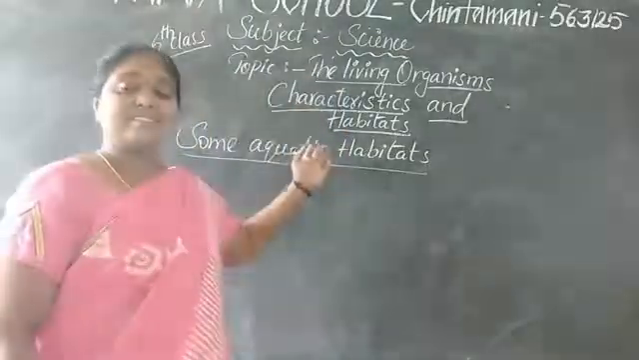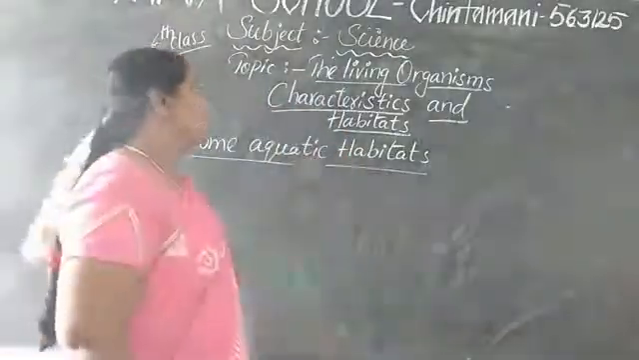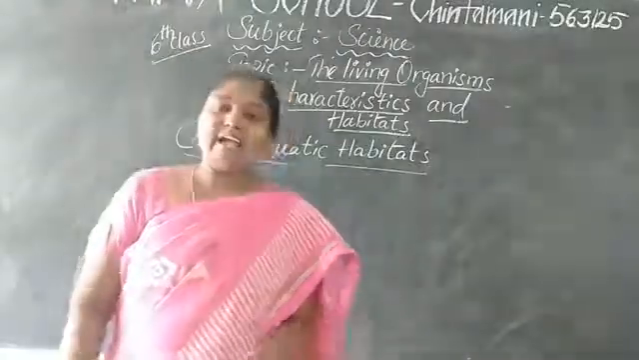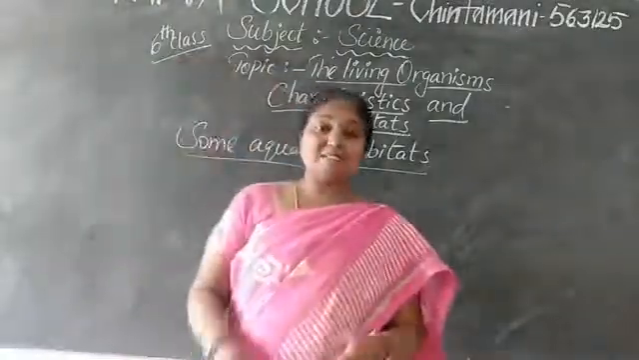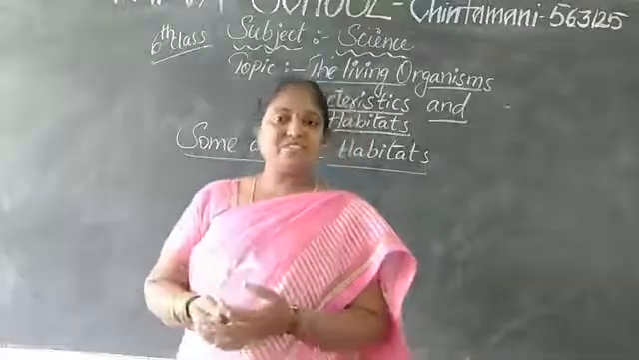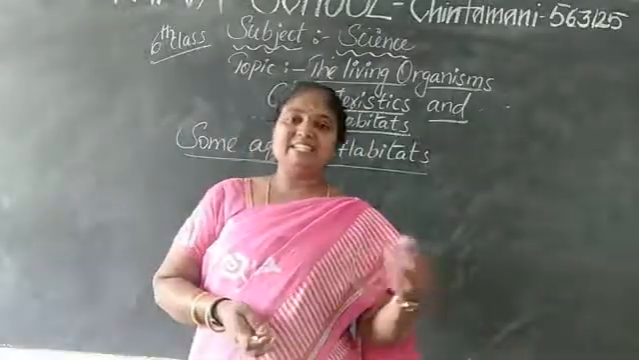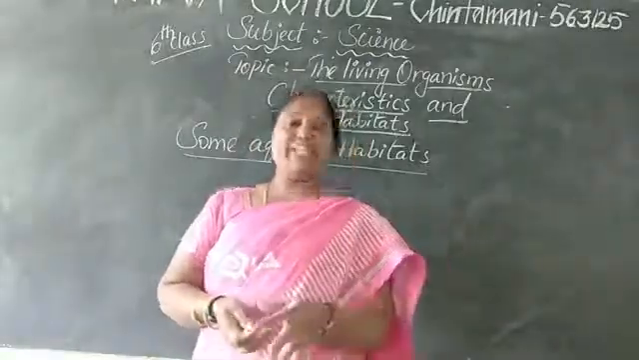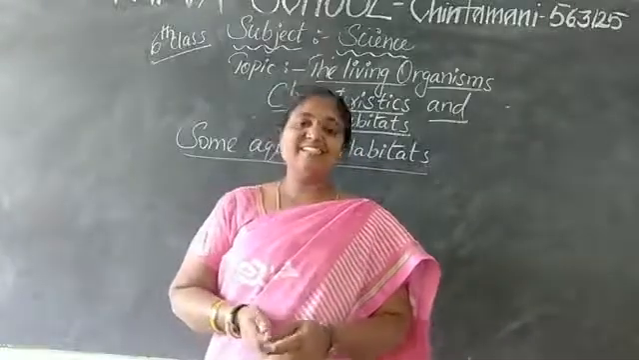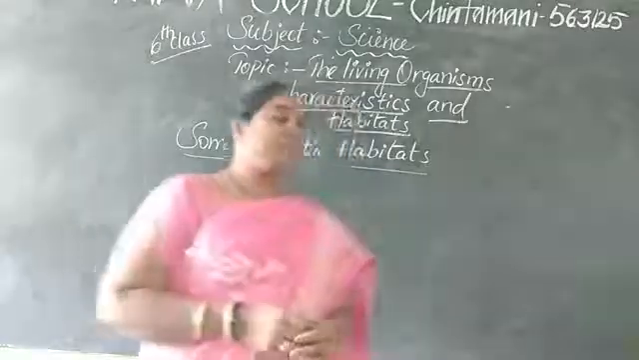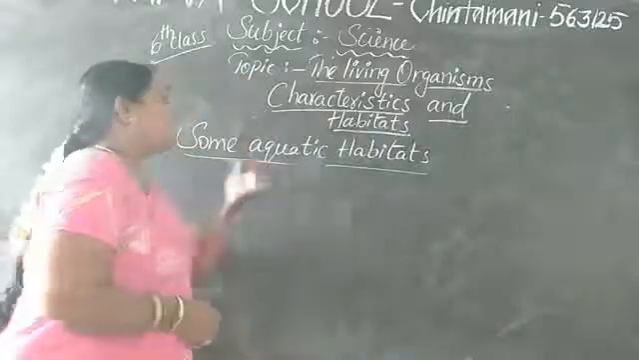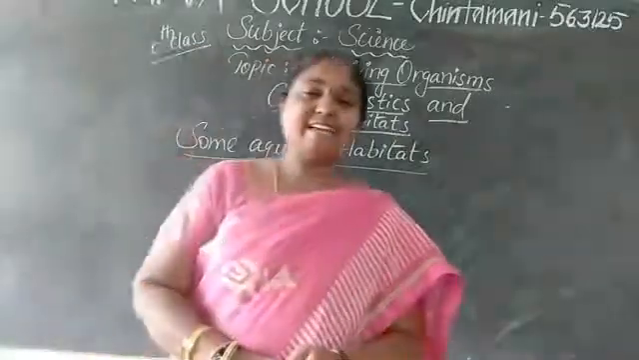So our topic is the living organisms, characteristics and habitats. In the previous class we have learned about the terrestrial habitat, that is the grasslands and mountain regions. Today our topic is about some aquatic habitats.